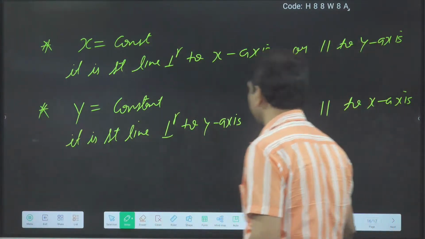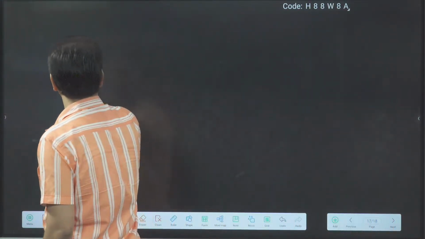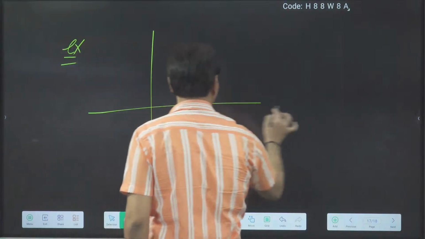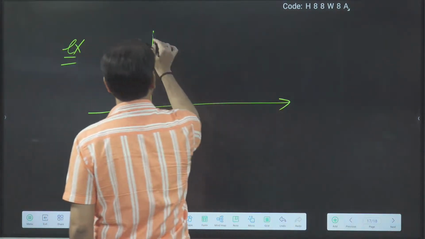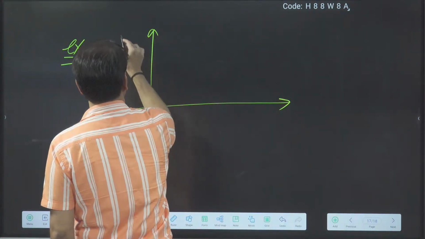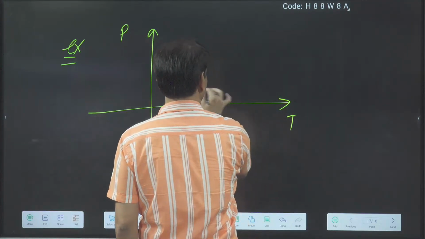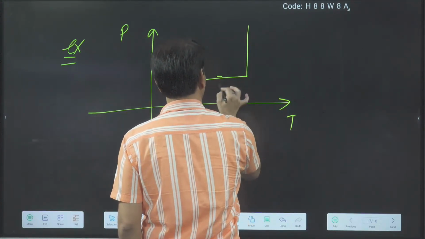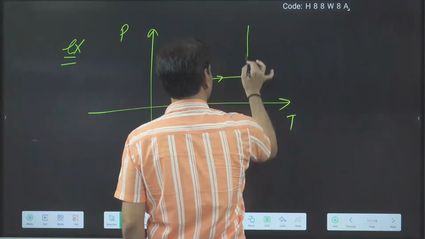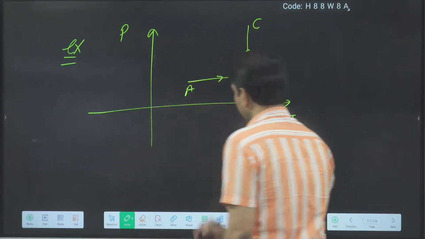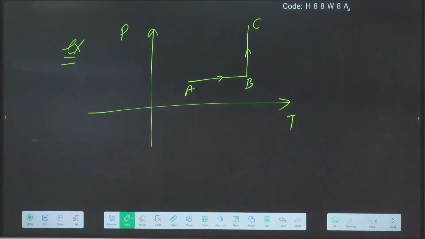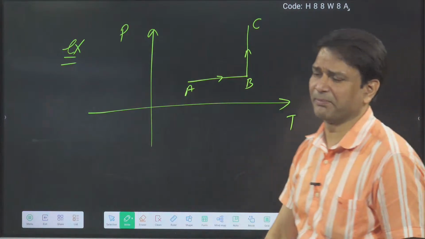So one small example, then you can go. Suppose P is the pressure, T is the temperature.